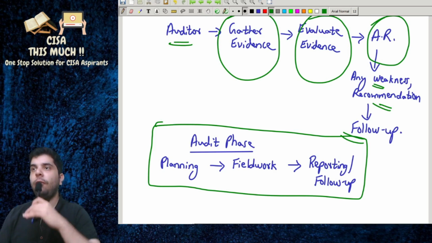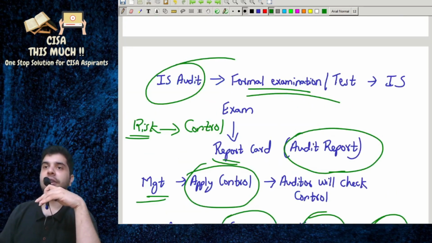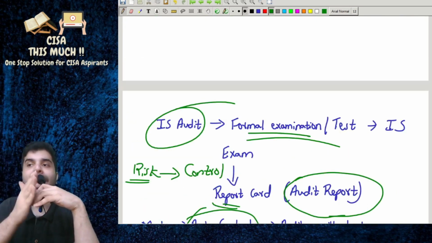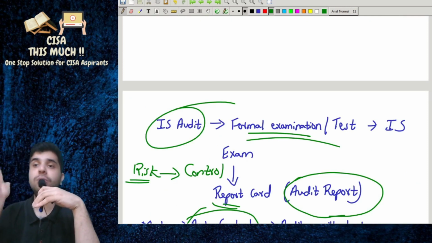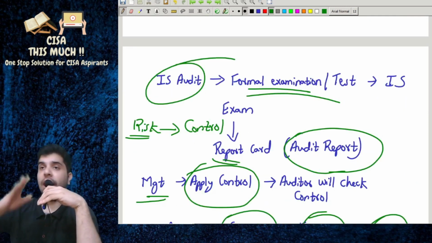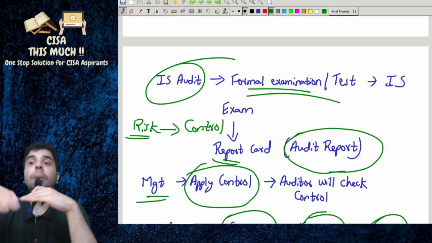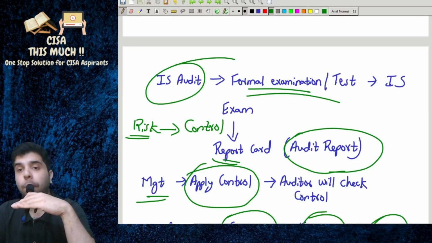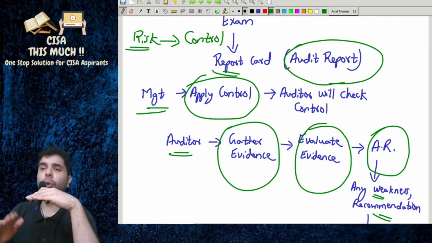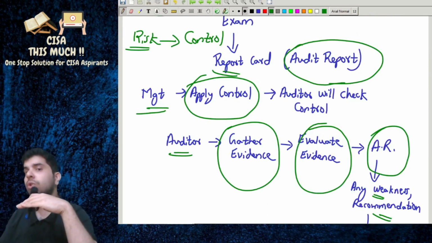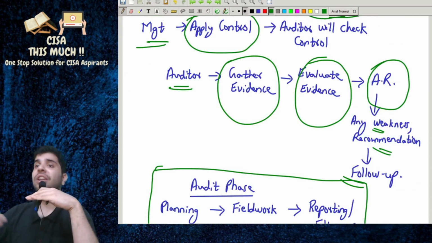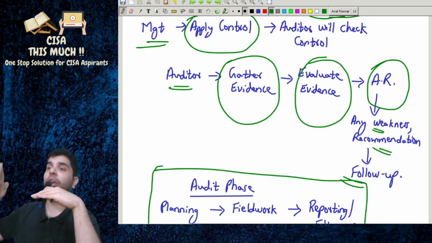Okay, so till now what we have discussed is that IS audit is a formal examination of information systems. And like all exams, even in IS audit you will have to issue report cards known as the audit report. Management will apply controls. The auditor will check controls, gather evidence, evaluate evidence, and then issue the audit report.